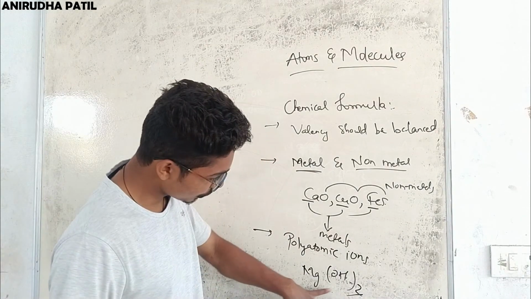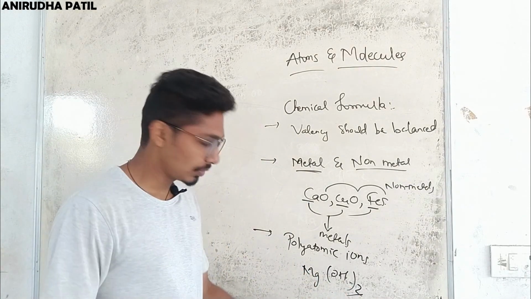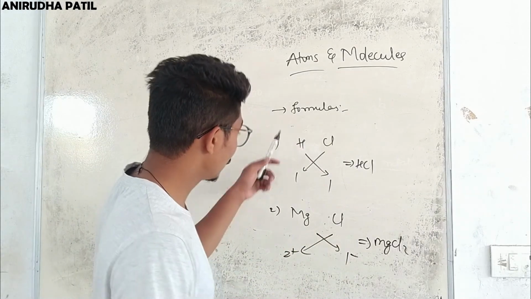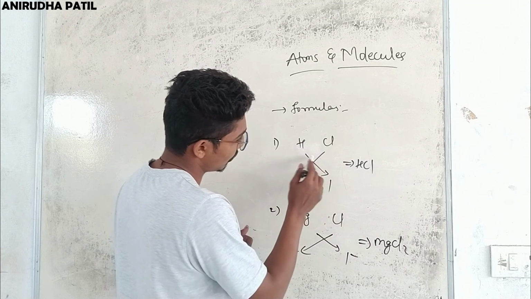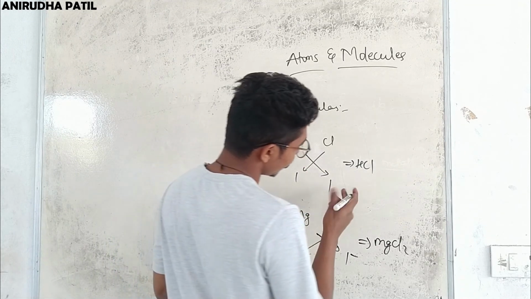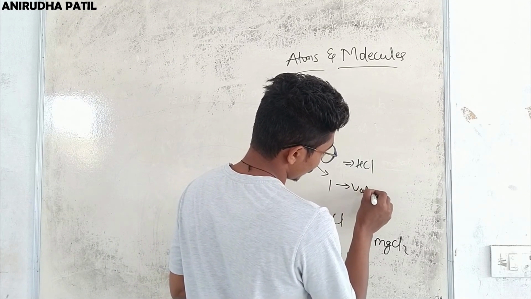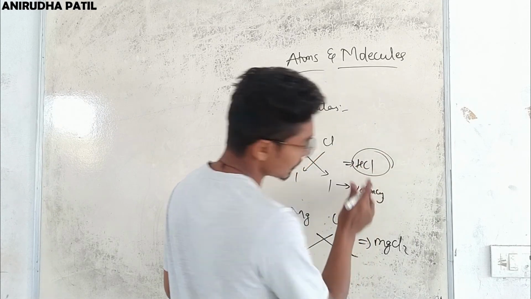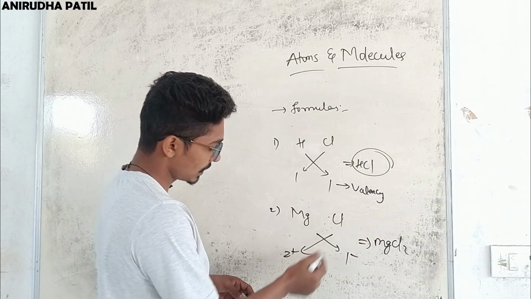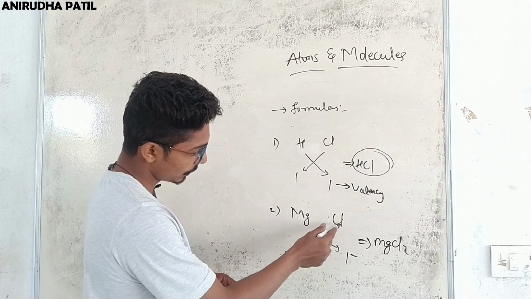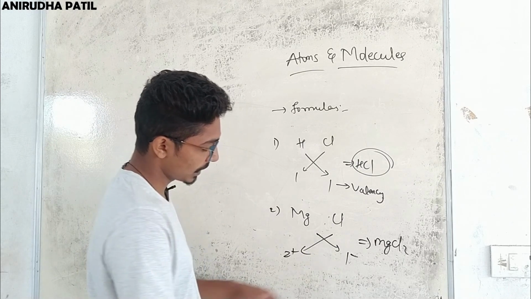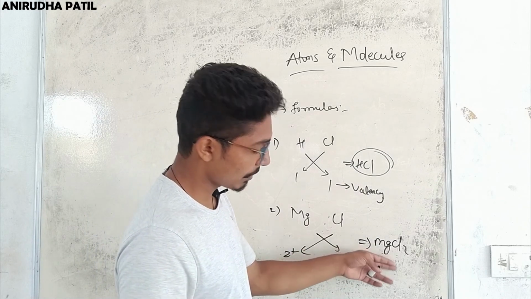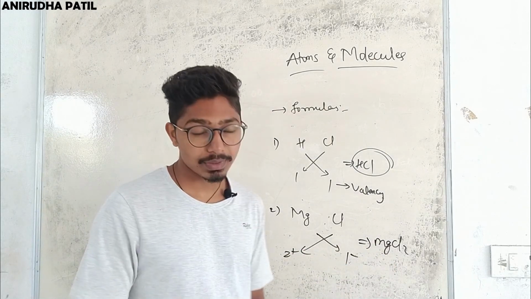Sorry, in case of Mg(OH)2, the 2 should be outside the bracket. Remember this. Now 2 examples are given with the help of chemical formula. For example, HCl, the valency is 1, 1, and the chemical formula is HCl. In case of MgCl, the valency of Mg is plus 2 and chlorine is minus 1, and the chemical formula is MgCl2. There are some more examples, just go through them.